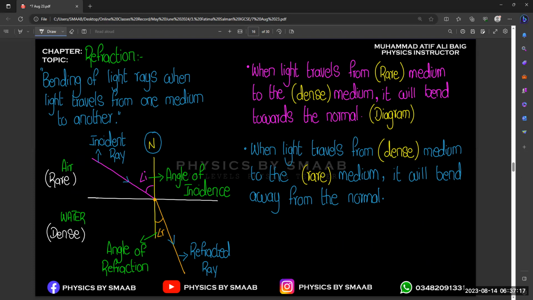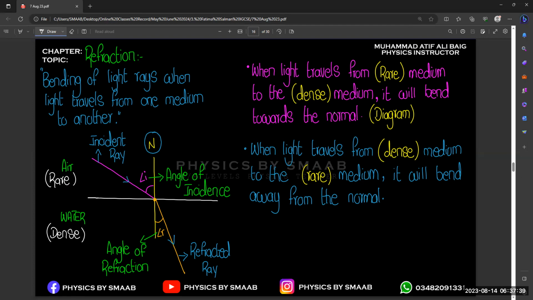So this is a very important concept because in exams they ask you to draw the incomplete diagram. So you need to know in which direction we need to draw a ray, because we know that we need to draw in the other medium, but in which direction, because that will give you the final picture of the ray diagram.